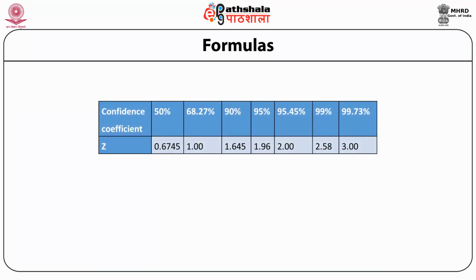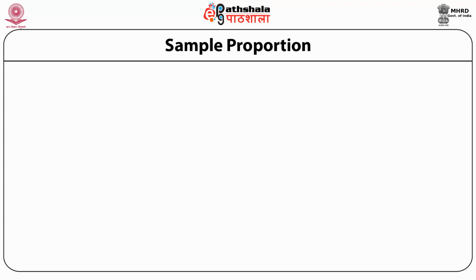Here the value of the confidence coefficient, that is called z, is given in the table. For example, we normally take z for 95%, and the value is given as 1.96. In some cases we also take z for 99%. The value is given as 2.58, and likewise.